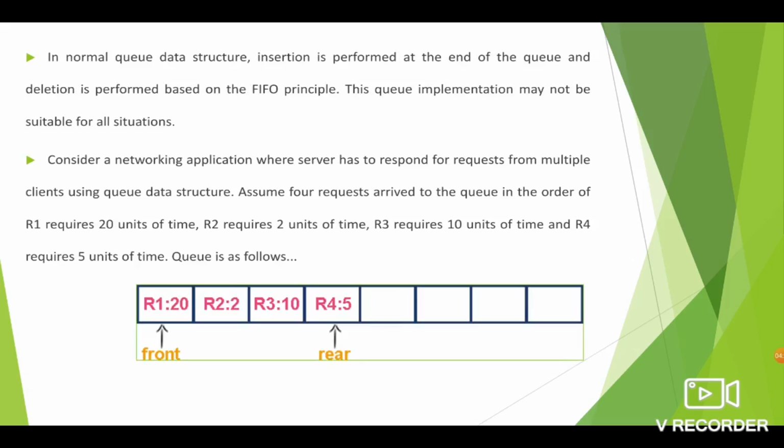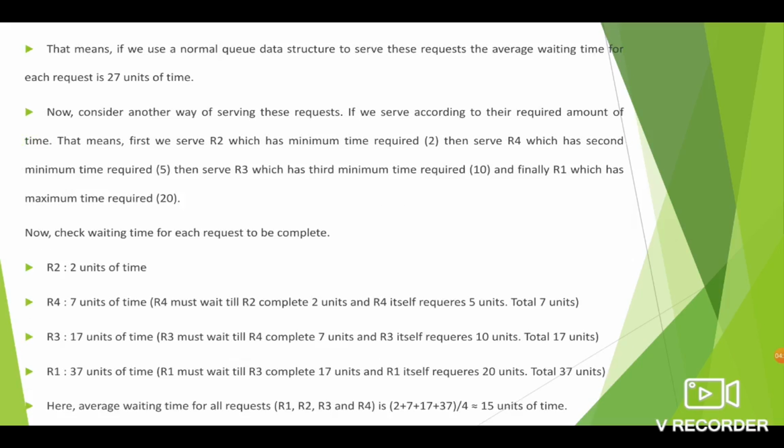And for the request R3, because it is the third shortest request, we are considering R3 as the third request. R3 must wait for R2 and R4, 7, plus for the completion of R3 I need 10 units of time. So 7 plus 10, 17 units of time.